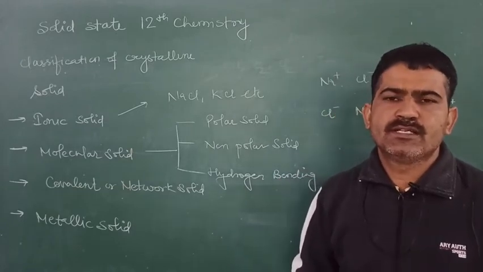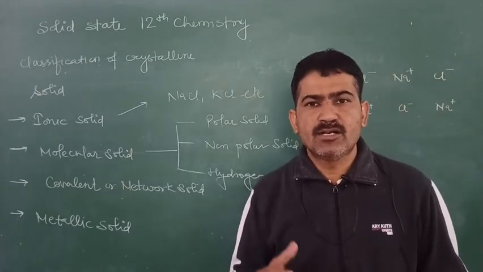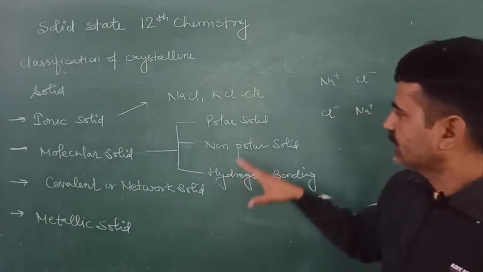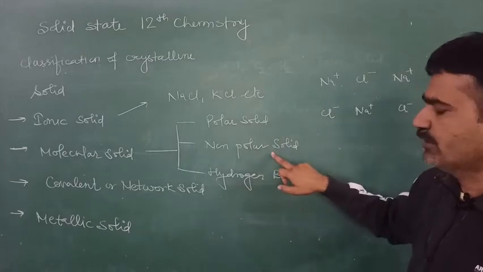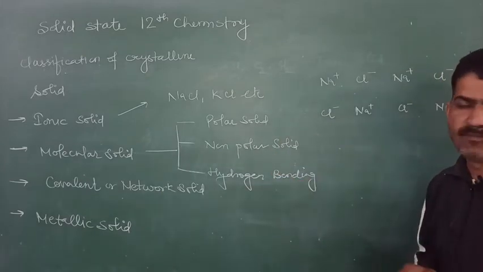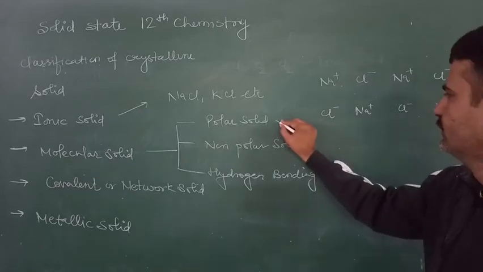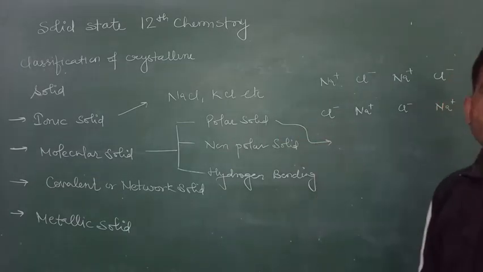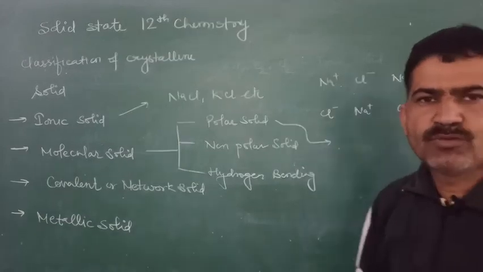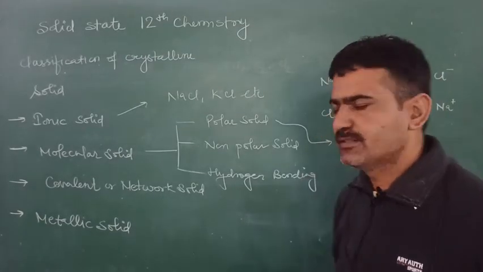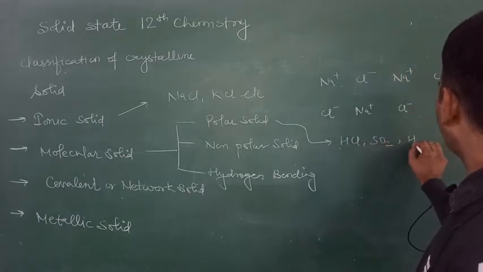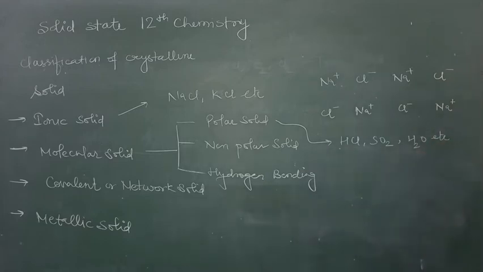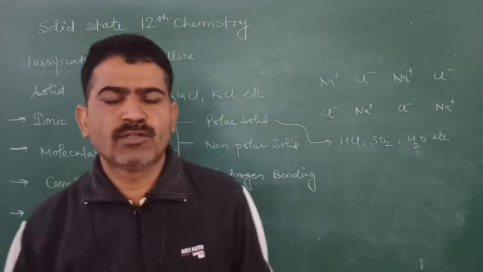In molecular solids the constituent particles are molecules. They are further classified into three classes: polar solids, non-polar solids, and hydrogen bonded solids. First we discuss the polar solid. In a polar solid the constituent particles are polar in nature, like hydrochloric acid, sulfur dioxide, water, etc. These are examples of polar solids. The molecules are polar in nature.